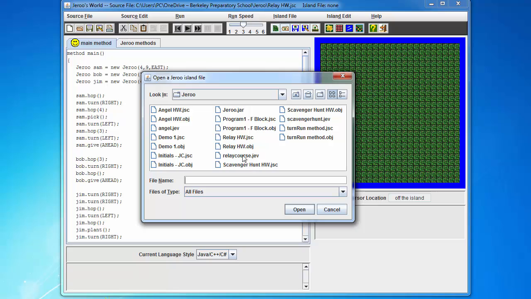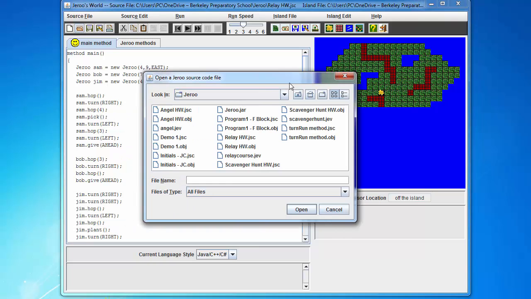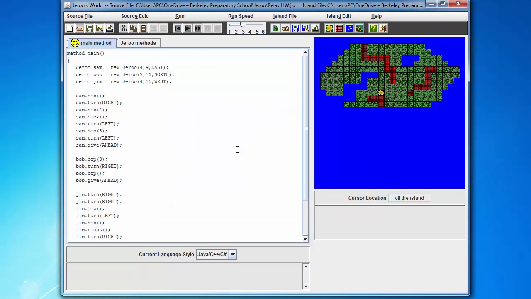Remember, the relay course did come with its own specific island. The island files have an extension or file name of JEV. So if you're looking for an island file, so that's this guy over here, all right? Island file and then the open manila folder. Look for the JEV and open it through here. And then if you want the source code, that is actually a JSC file. And again, I open up relay.jsc, all right? And then just run it through real quick.